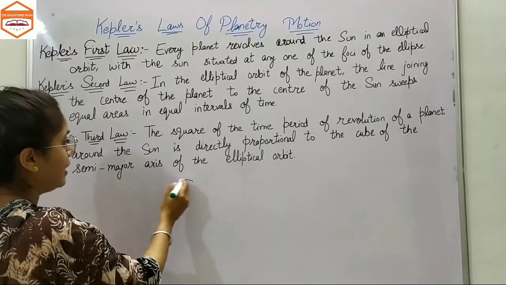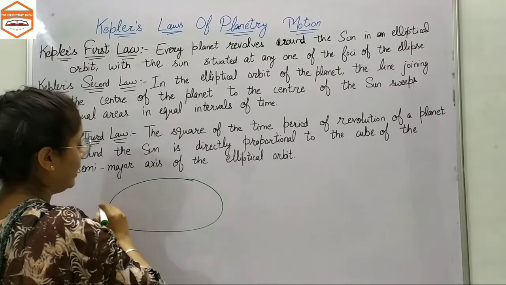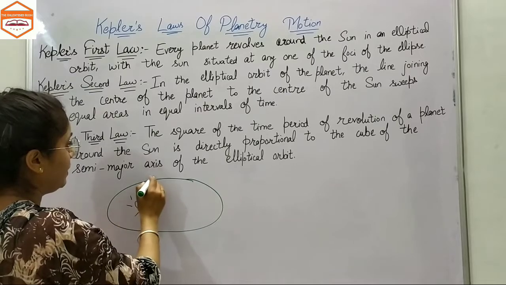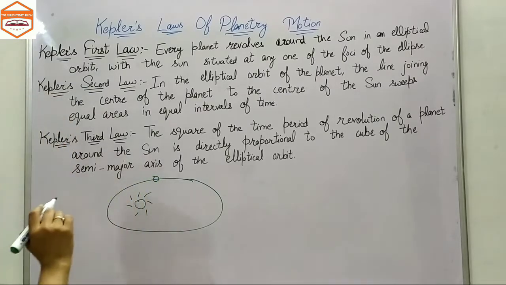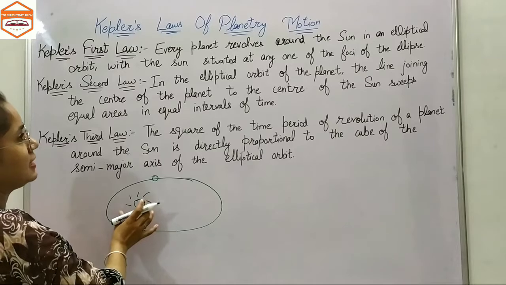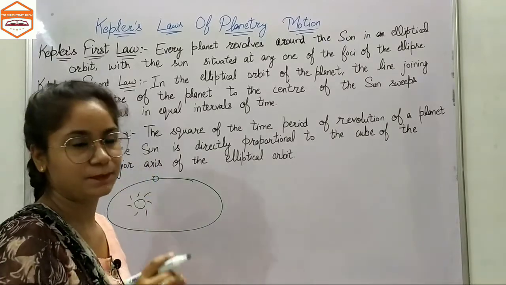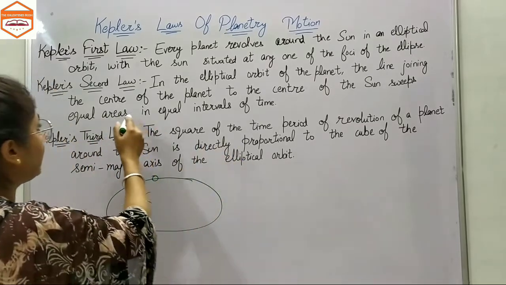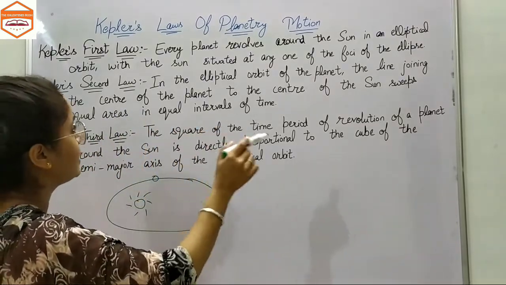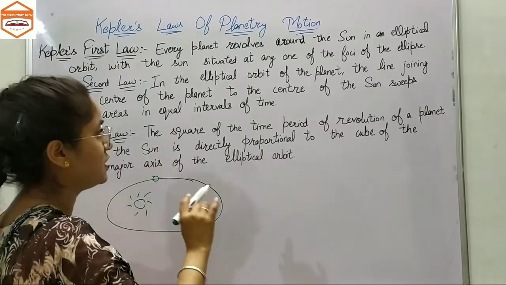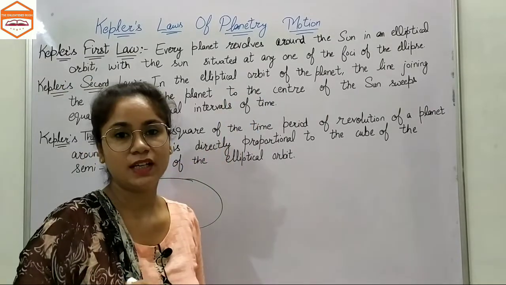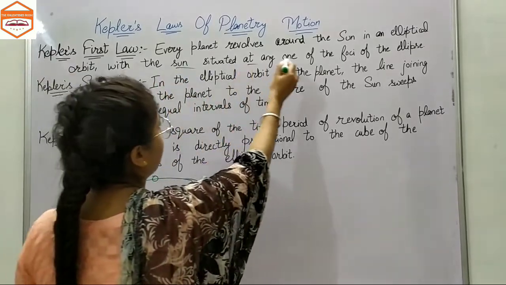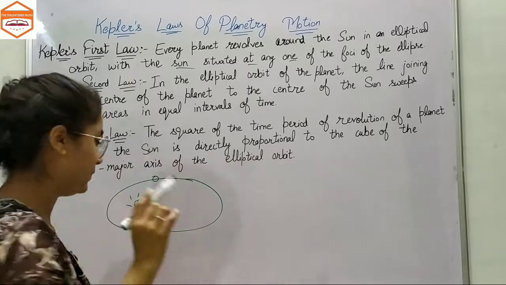Here is the elliptical orbit and here is the Sun. So every planet revolves around the Sun in an elliptical orbit with the Sun situated at one of the foci of the ellipse. In the elliptical orbit of the planet, the line joining the center of the planet to the center of the Sun sweeps equal areas in equal intervals of time. Now we are going to study these two laws.